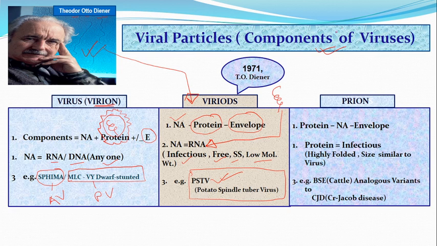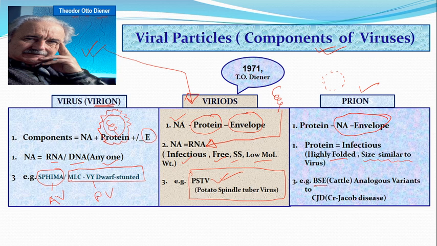So what do you think? If the viral component has only protein, there is neither envelope nor nucleic acid, then this intact protein is called prion. Yes, and the prion is highly folded. So remember, it has only protein, but its size is not smaller than a virus, rather very similar to a virus due to its folded structure.